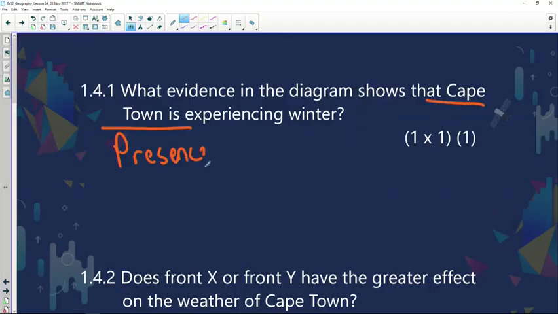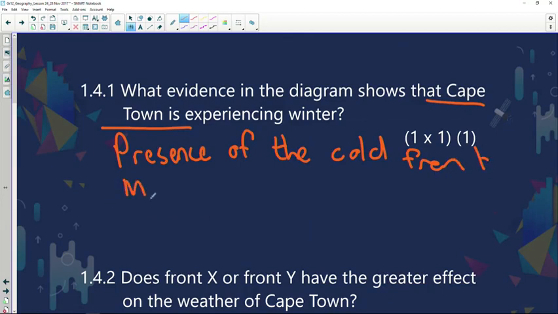And when do we usually see Cape Town being affected by cold fronts? During winter months. So the presence of the cold front, and we can say the mid-latitude cyclone is present.